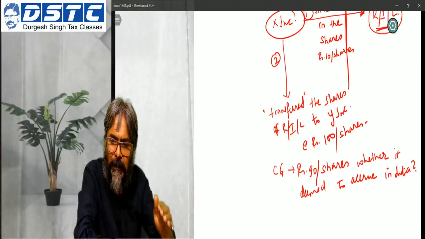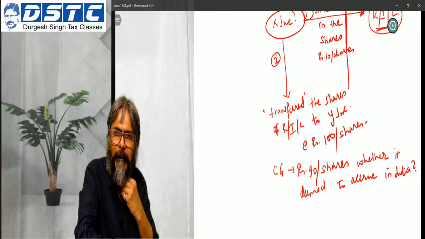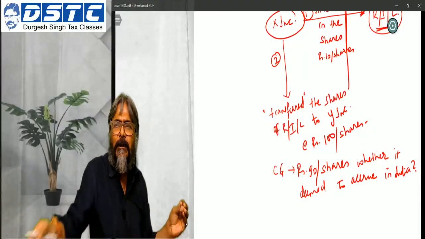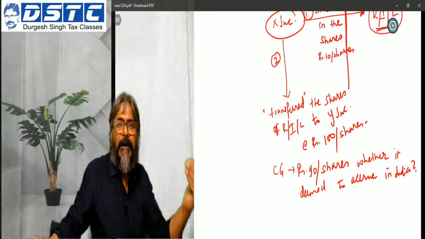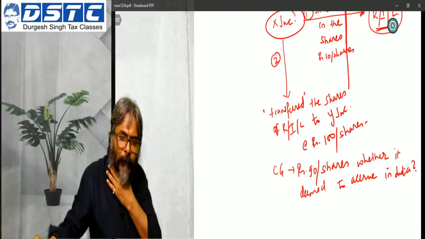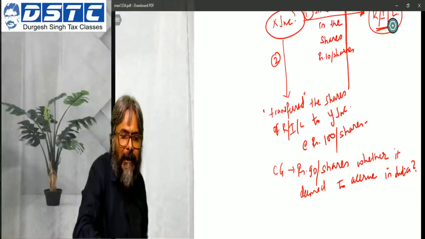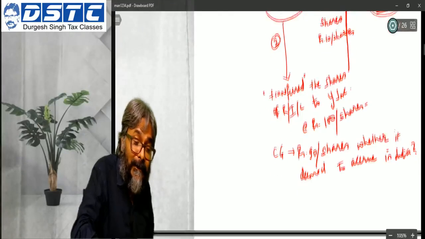This transfer, students, is to whom? To a foreign company itself, that is YINC Inc., and that transfer has taken place, students, in USA. So transfer to whom? To a foreign company. Where has it been transferred? It is transferred in USA. So in this regard, can we say that this 90 rupees of capital gain is deemed to accrue or arise in India? To that the answer is yes.